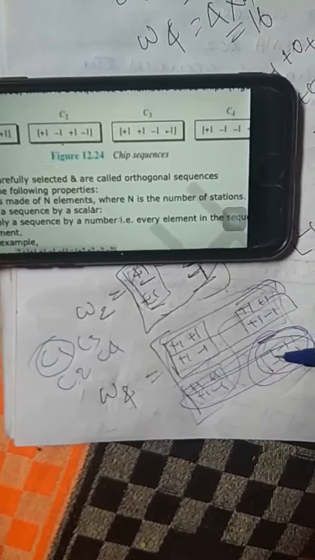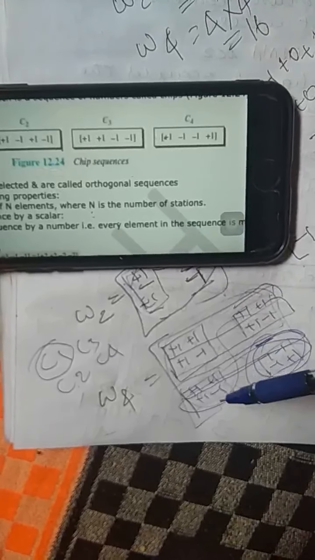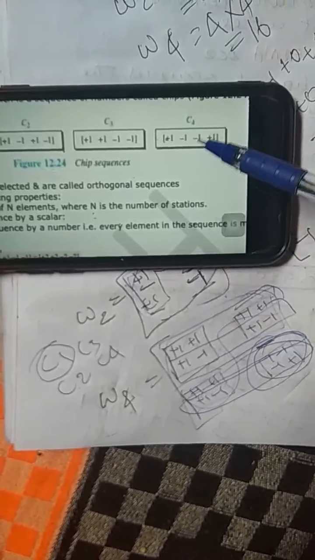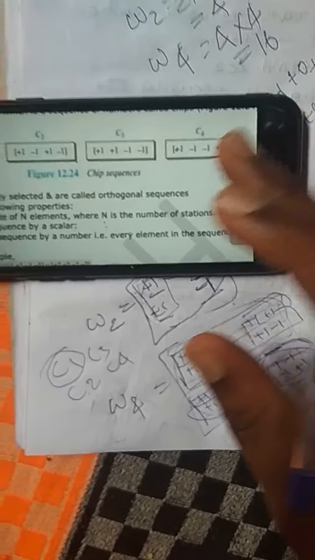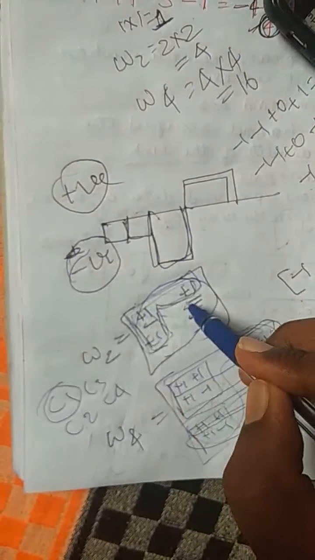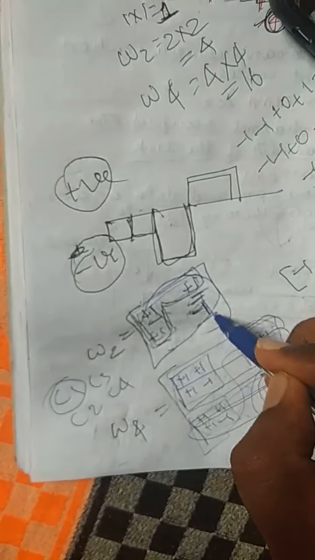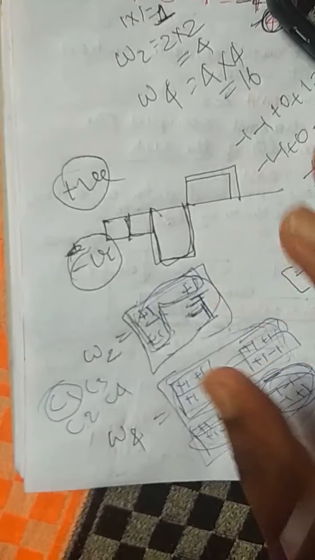Next fourth code: plus 1 minus 1 minus 1 plus 1. This is the Walsh code, nothing but the code we are having, that is the complement of this last code, that is the Walsh method.